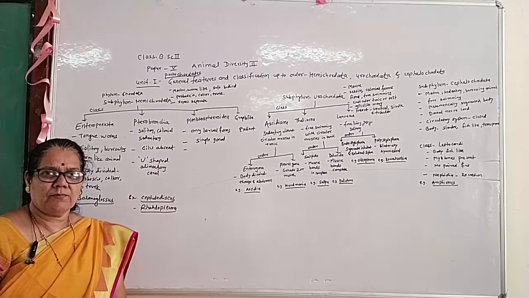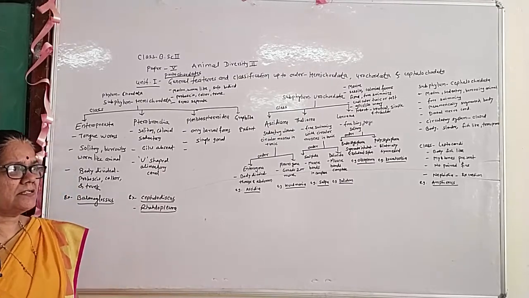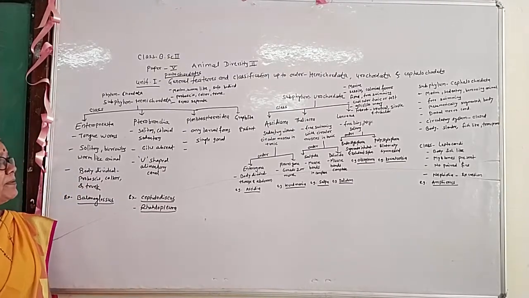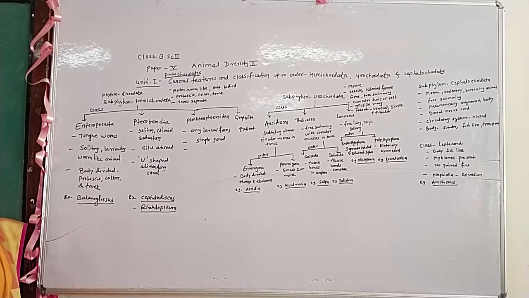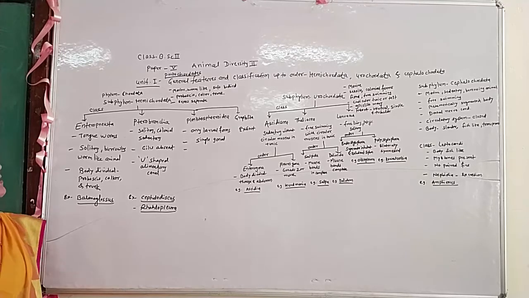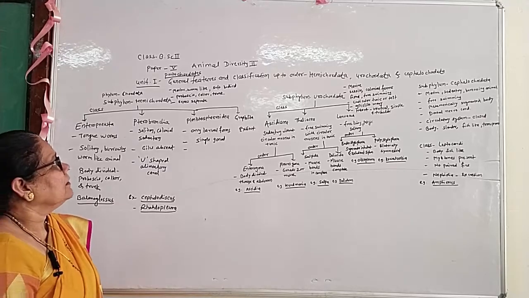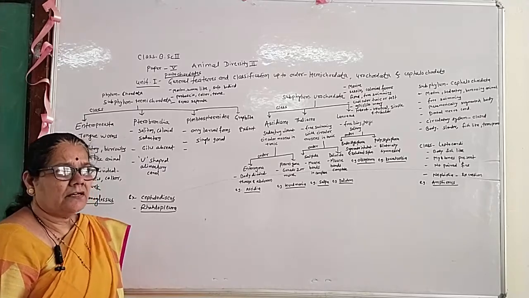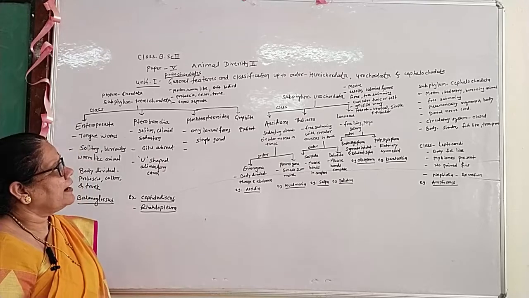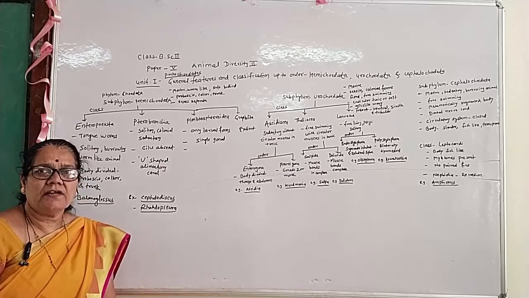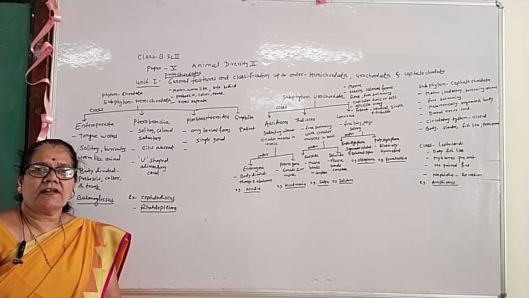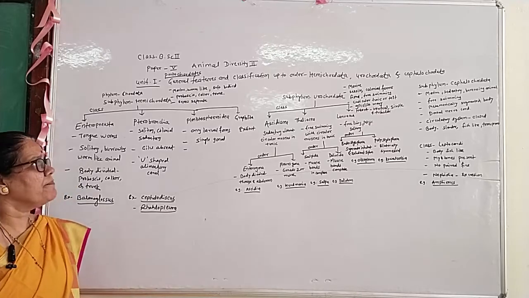Today I am going to talk about class BSc second, paper number 5th, Animal Diversity second. Name of the paper, Animal Diversity second. In this paper, unit first is the Protochordates. In this topic, the general features and the classification up to order of Hemichordata, Urochordata and Cephalochordata.